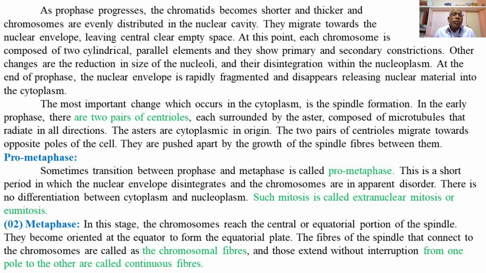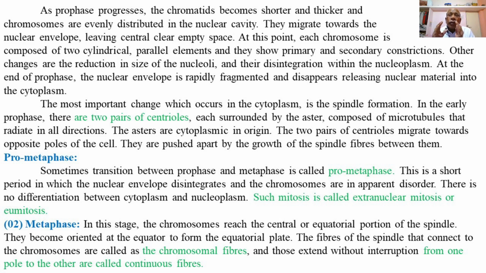The transition between prophase and metaphase is called prometaphase, and this is a short period of time in which the nuclear envelope disintegrates completely, and the chromosomes are released into the cytoplasm, where the pairs of chromosomes get separated from one another.